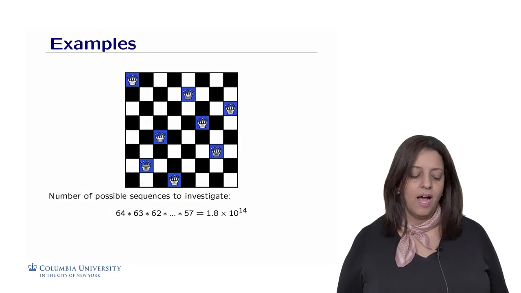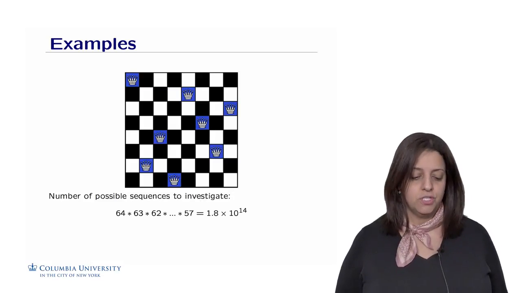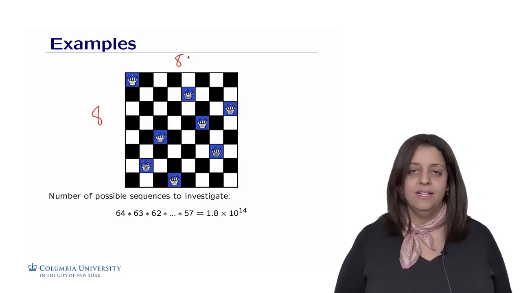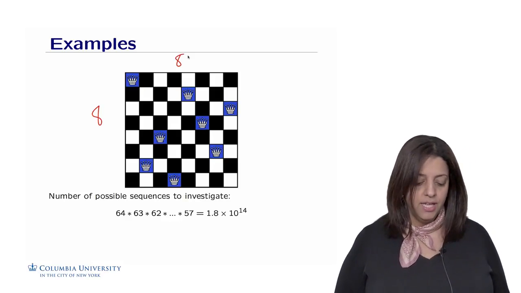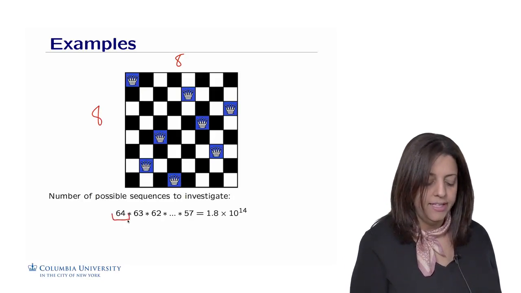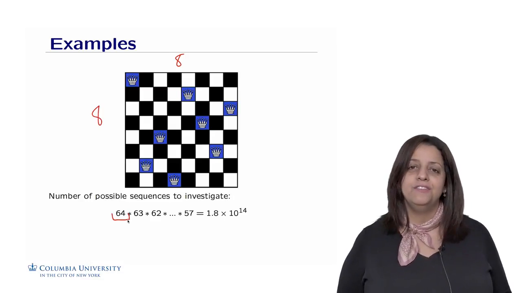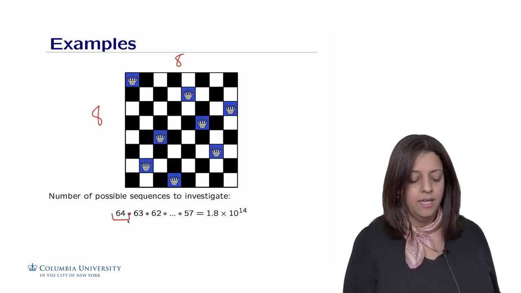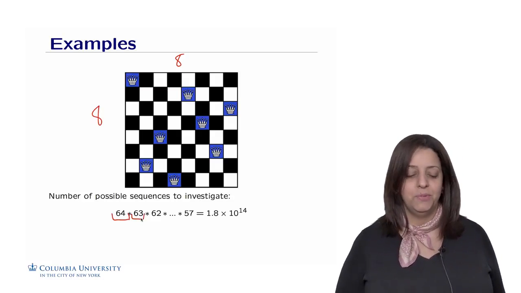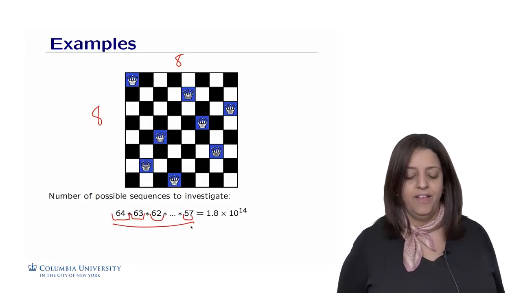Let's think first about how we can count the number of possibilities, or the size of the search space. We have 8 times 8 cells or positions on the chessboard, which makes 64 possibilities to put the first queen. The first queen could be put in any of the 64 positions. The second queen will be put into 64 minus 1, since we already placed one queen, which leads us to 63 possibilities to put the second queen, and so on and so forth. We're going to go down until 57 because we only have 8 queens.